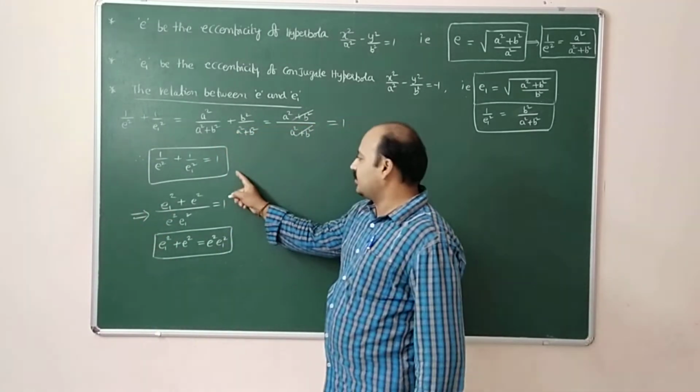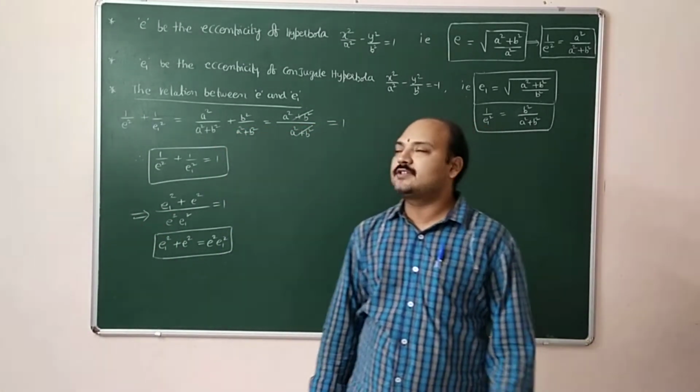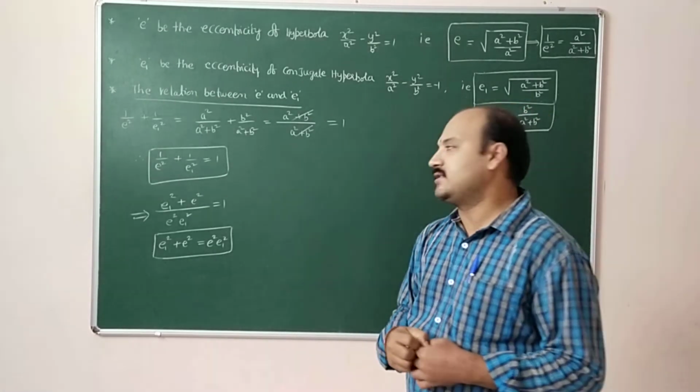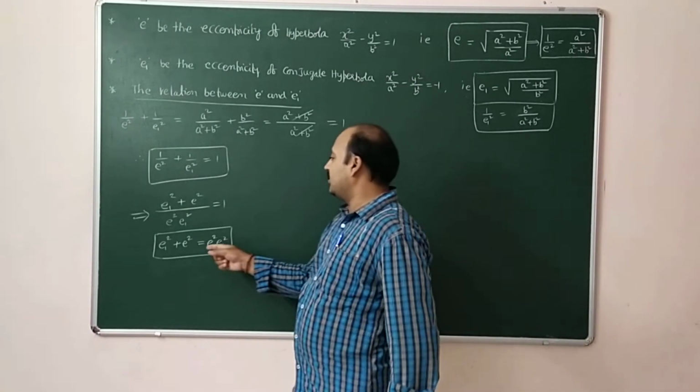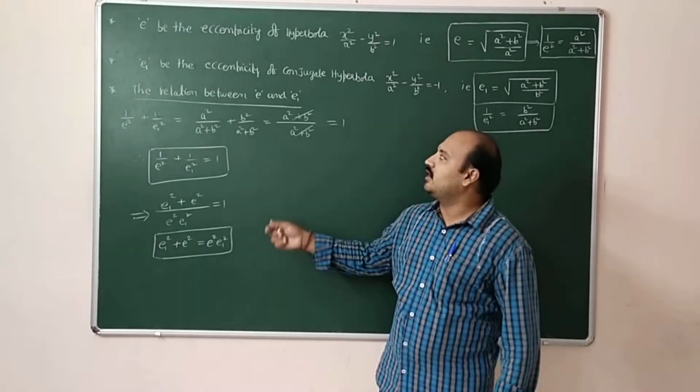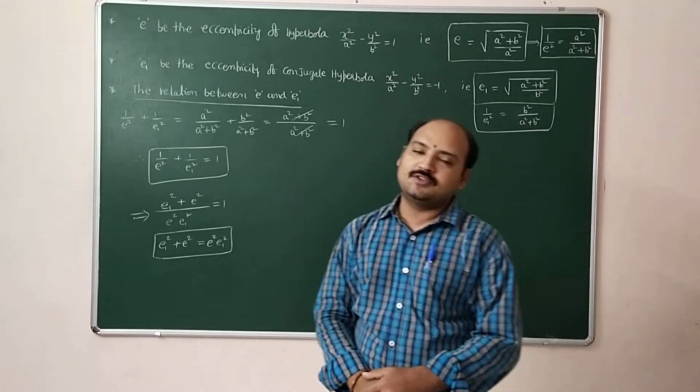So either this one or this one. The relation between eccentricity and conjugate hyperbola eccentricity is e1 square plus e square equal to e square e1 square. This is about the relation between e and e dash.